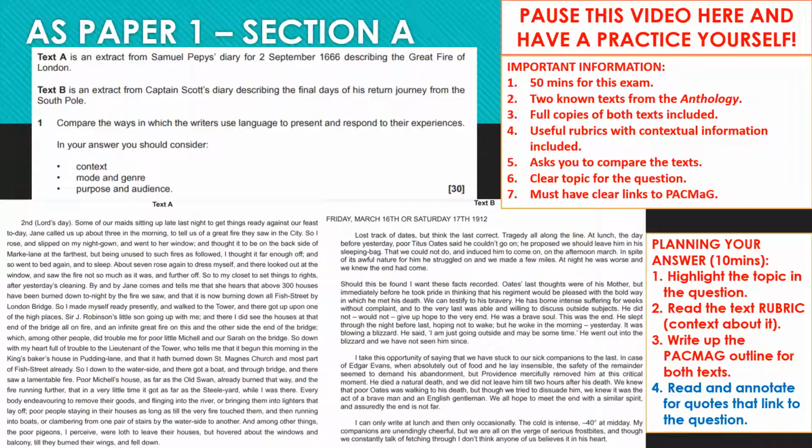So there's layers there. Again, highlight the topic in the question, read the rubric, make sure you know your dates, write up your PACMAG, and then read both texts and analyze for any quotes that link to the question. So any quotes that show how they present or respond to the experience they're in, obviously with the Great Fire of London and Scott's exploration of the Arctic. Right, have a go at that one, have a go at the other one, and as always, good luck.